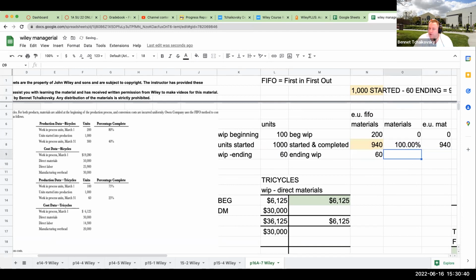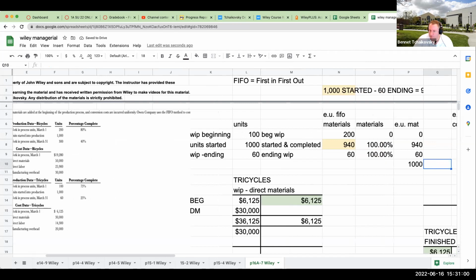And then lastly, we have our ending, and for materials, this is also going to be at 100%. So again, for this particular question, remember the wording is really important: the materials are all added at the very beginning. So over here, our total equivalent units for materials are going to be 1,000.